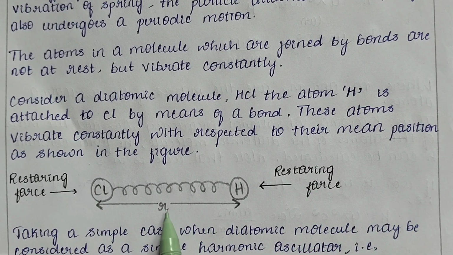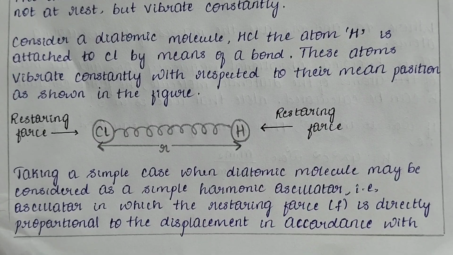And also the restoring force will be equal to the distance of displacement. For example, if the hydrogen atom has moved 5 cm from its parental position, then the restoring force will also be 5 joules. And we see the derivation now. Taking a simple case, a diatomic molecule may be considered as a simple harmonic oscillator, that is an oscillator in which the restoring force F is directly proportional to the displacement.